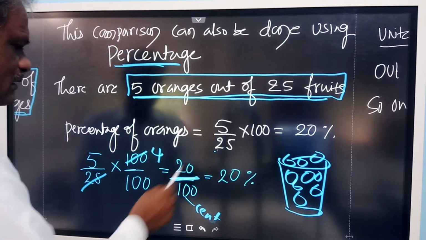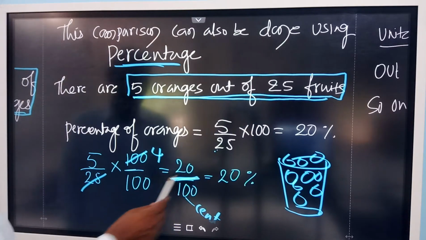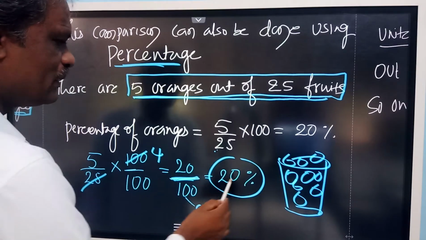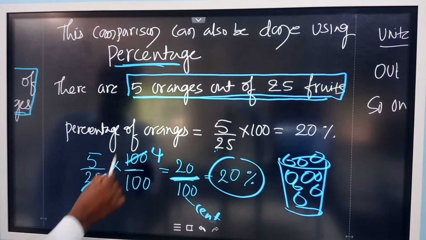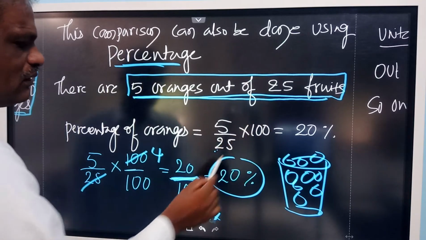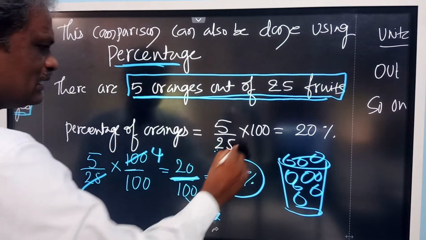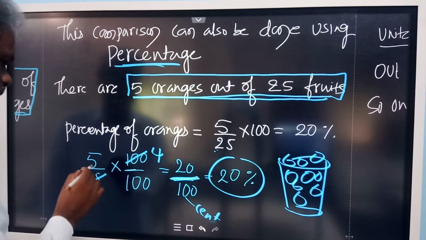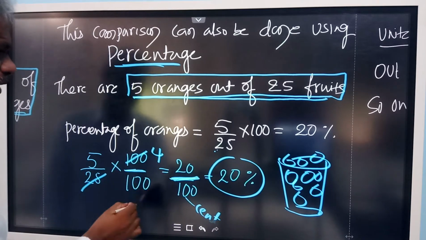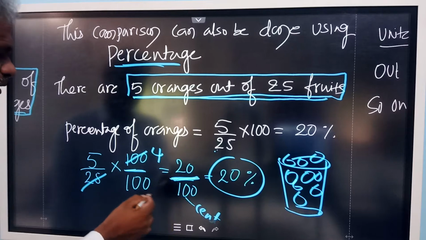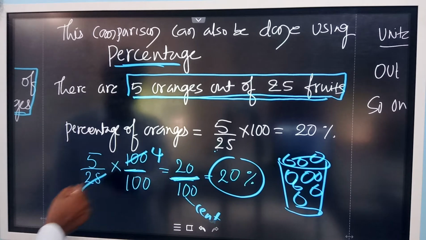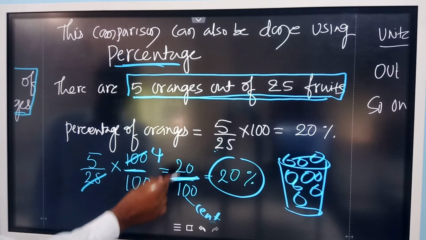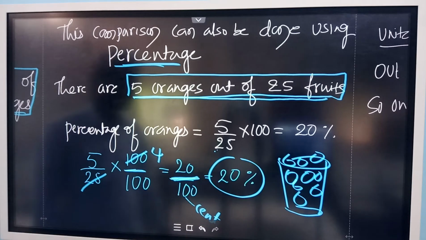So it is the same thing, you just multiply. See, this answer we are writing is 20%. What are we doing? This 100 only we are writing. This is actually what it means: 5 by 25 into 100 by 100. Okay, so if you cancel this and retain this 100 here, then it becomes 20 by 100. It is the same as 20%.